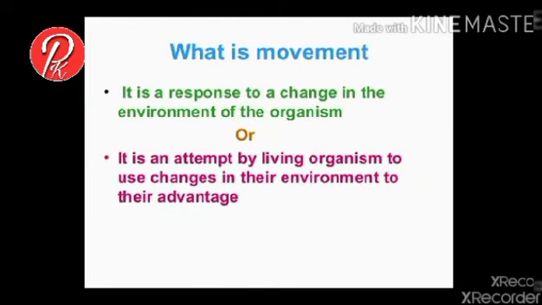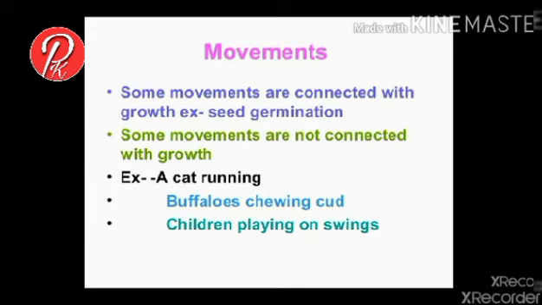What is movement? Movement is the response of an organism to change in the surrounding environment. There are different types of movements by living organisms. Some movements are connected with the growth of the organism, for example, seed germination. Some movements are not related to growth and are called non-growth movements. A cat running, a buffalo chewing cud, and children playing on swings are examples of non-growth movements.